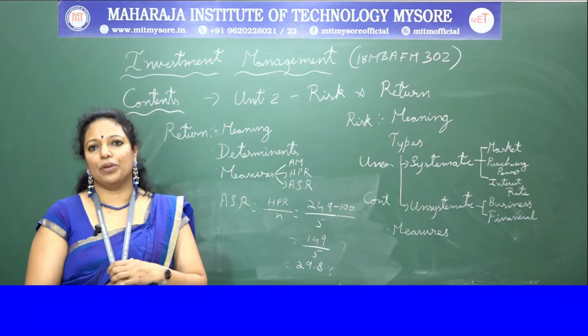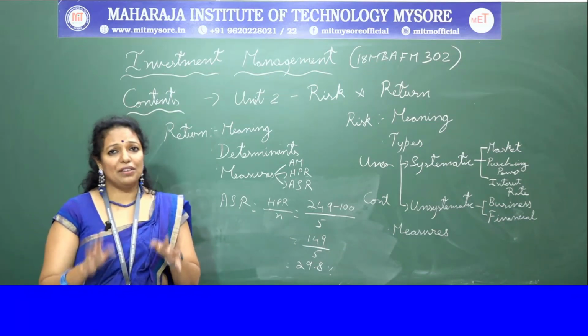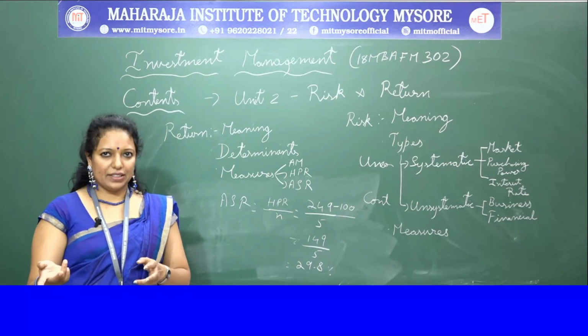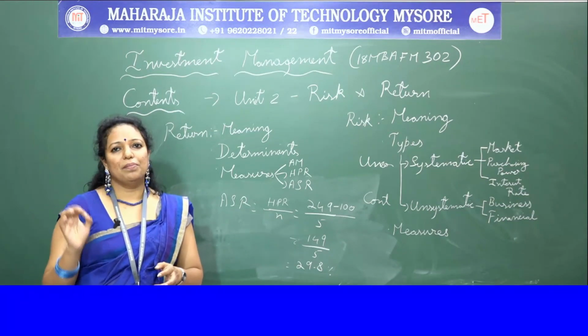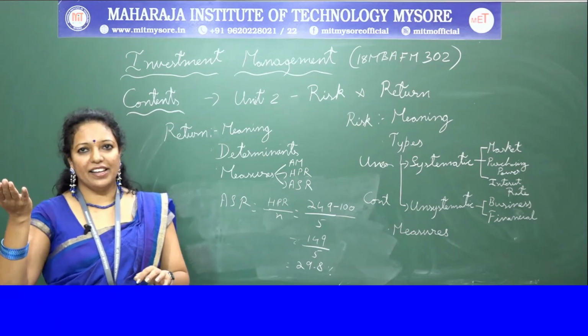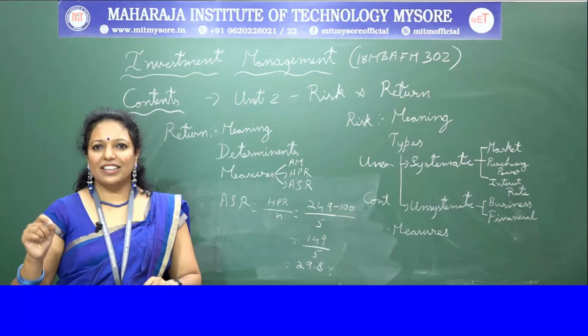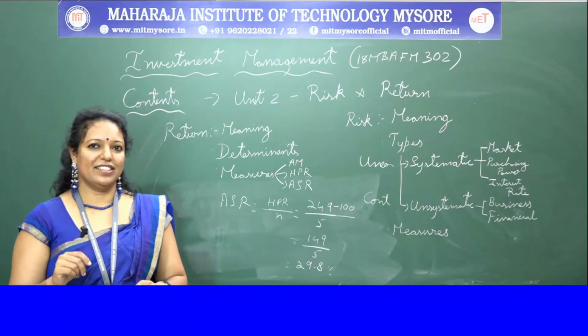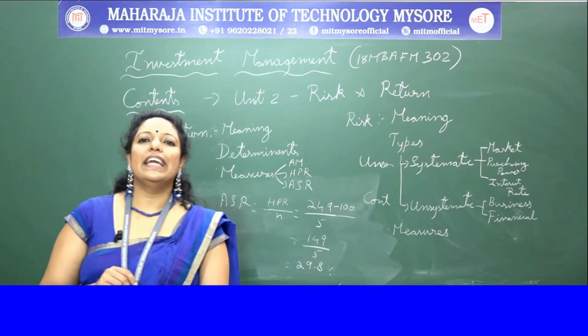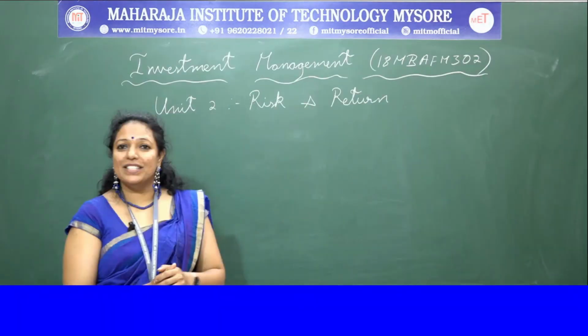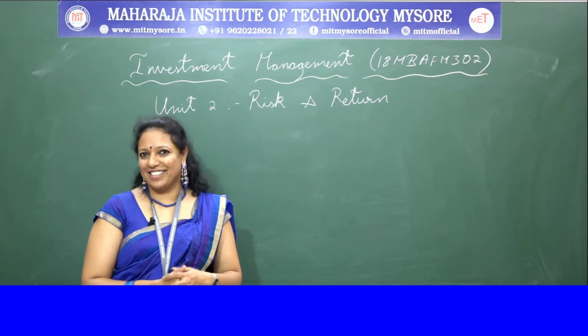Another factor is single product. If you are manufacturing only one product, that is the single product, then it will affect your business risk. It means the risk is high. If the product fails, your business fails. If the product clicks, your business clicks. These are some of the internal business risk factors. And the external factors of business risk, I will continue in the next class.